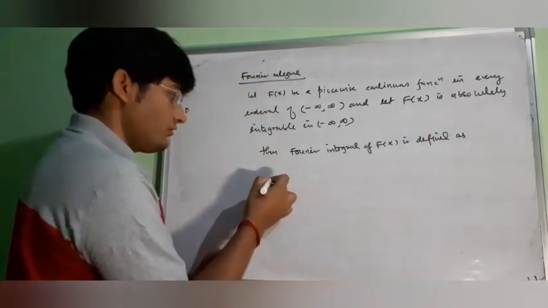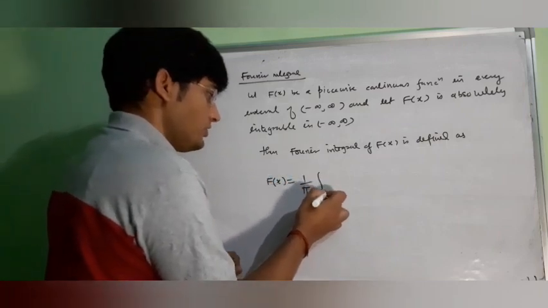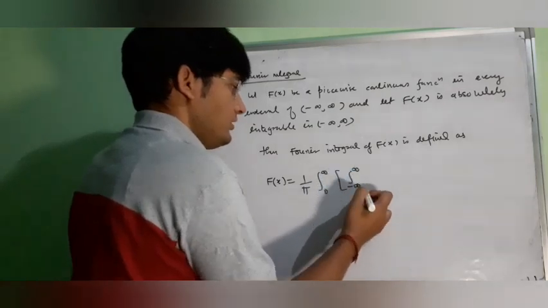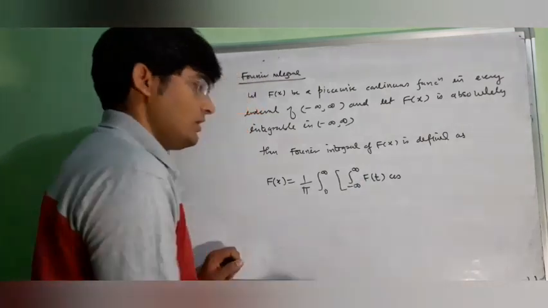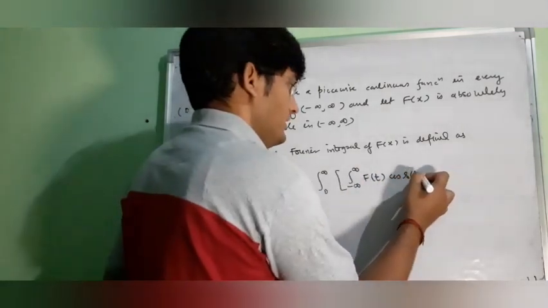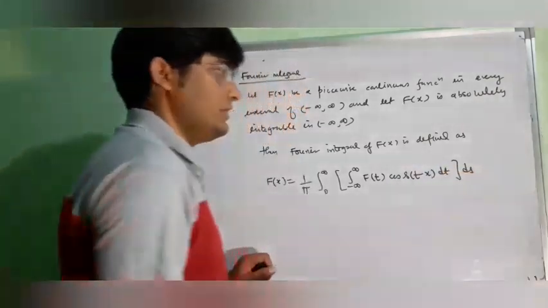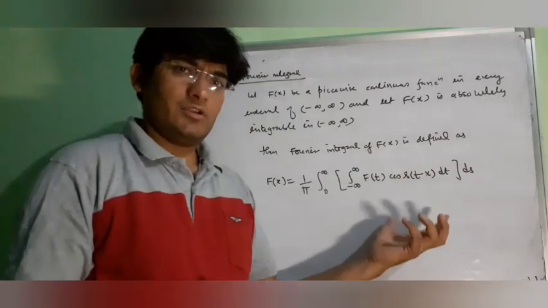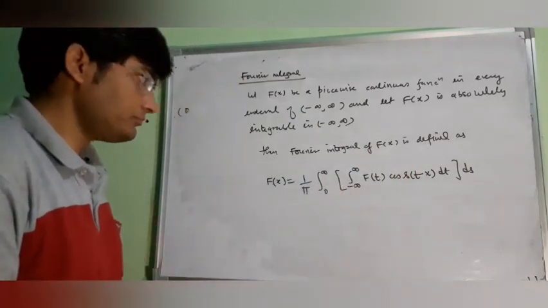and the Fourier integral of F(x) is defined as F(x) equal to 1 over pi, integral from 0 to infinity, then integral from minus infinity to infinity, f(t) cos s(t minus x) dt, and outside we will have ds, where s is the same parameter as we have seen in the Laplace transformation.